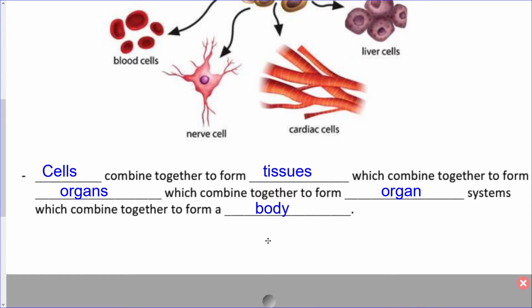Just keep in mind some of those terms. We'll define them in a little chart that's included on your page, but I have it on the next slide. With multicellular organisms, we are much more complex than the single-celled organisms, and these are the ways things will form together, from smallest to largest. Smallest being the cell, all the way up to a body, which would be largest.